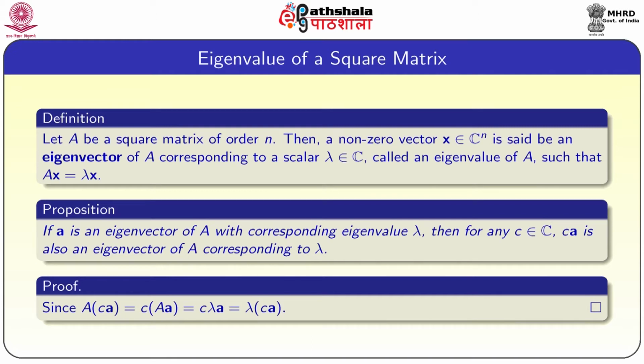So, consequently, once we have an eigenvector, then any scalar multiple of it is also an eigenvector. So, corresponding to one eigenvalue there exist infinite number of eigenvectors. So, we always consider the eigenvectors which are linearly independent corresponding to a given eigenvalue.